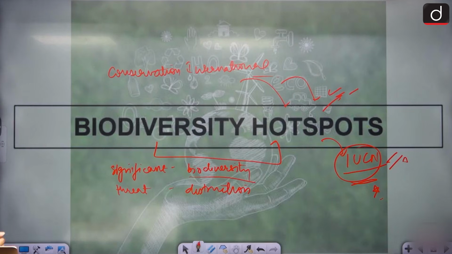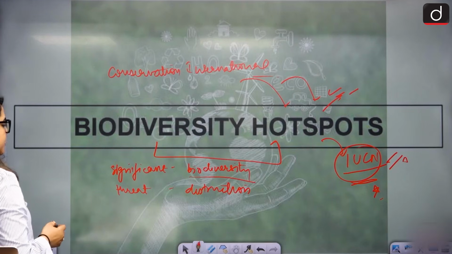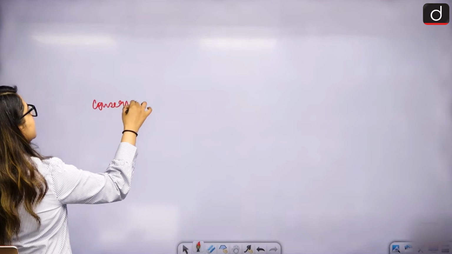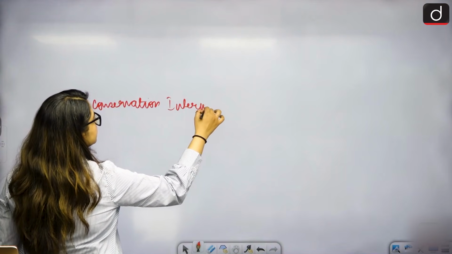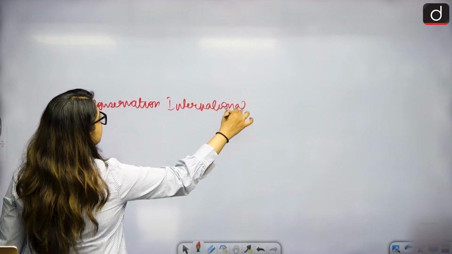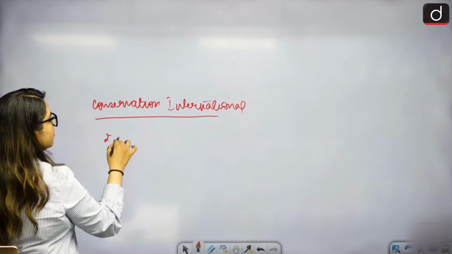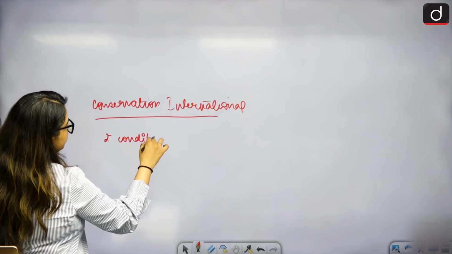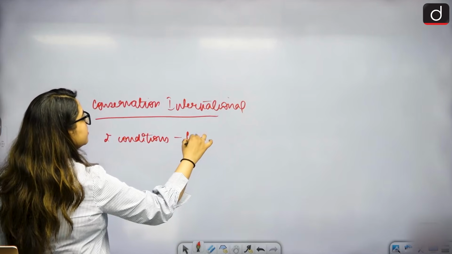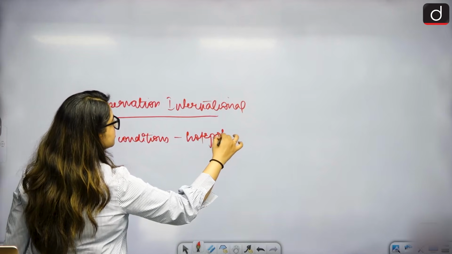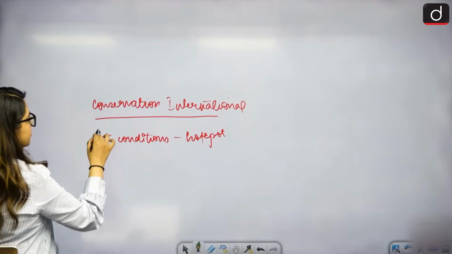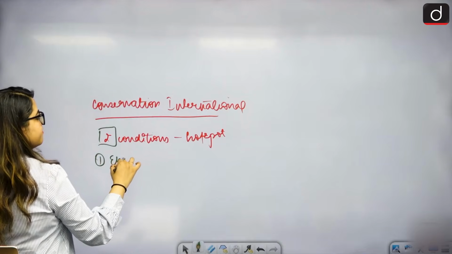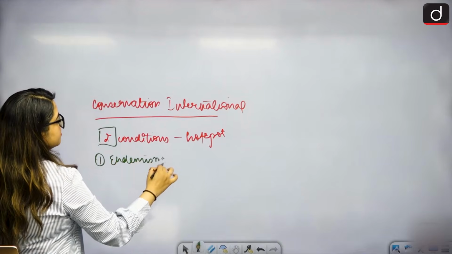So Conservation International has given us two conditions that need to be fulfilled to qualify for a hotspot. Why? To qualify for a hotspot. What are the two conditions? Just try to understand what the two conditions are. Number one is endemism.